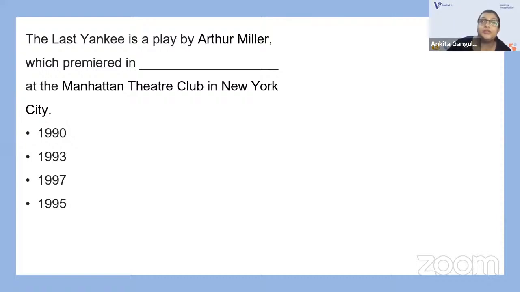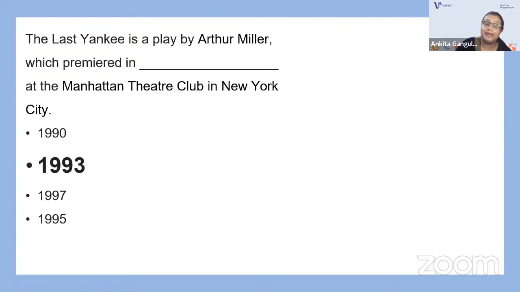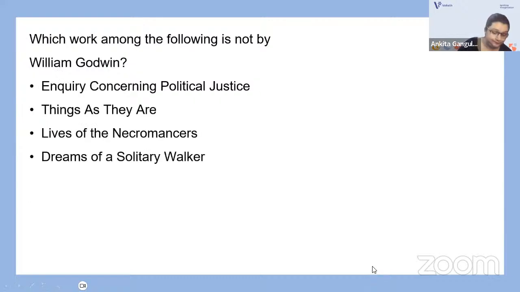When we talk about American playwrights, Arthur Miller is extremely important. You have to study Miller, right? So do look up again all of his plays in the correct chronology. And here we have talked about The Last Yankee, right? It premiered in the year 1993. Look up the summaries of these plays, the characters, the settings, all right? Arthur Miller, very important. Also study Tennessee Williams, Eugene O'Neill, right? Very important playwrights. Okay, next.